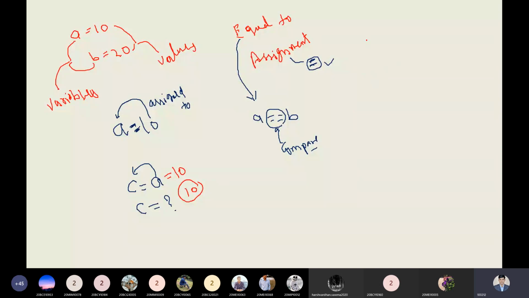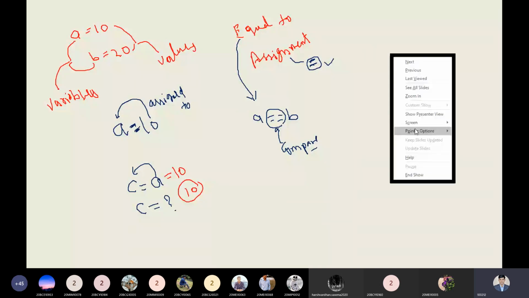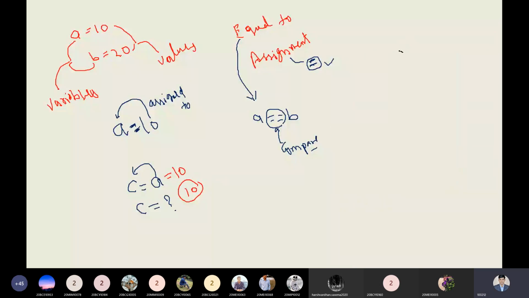Now tell me, my dear students, I'm just explaining through a different color, then you will understand. As we know, the values are given. A is 10 and B is 20, and C is equal to 40, and D is equal to 30. Now all these values are assigned to their respective variables. Please understand my words properly.